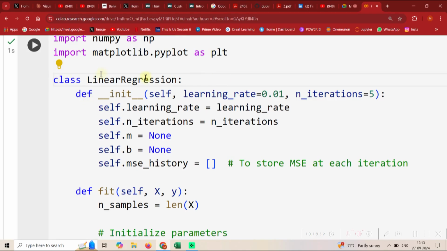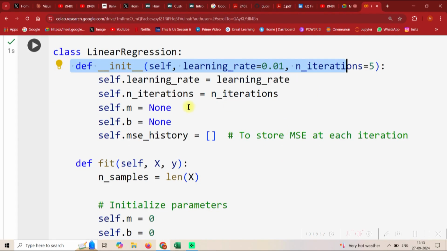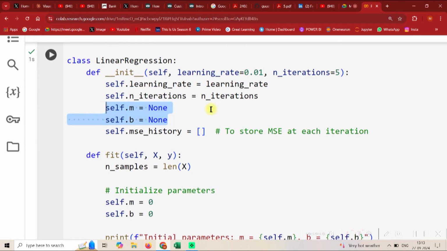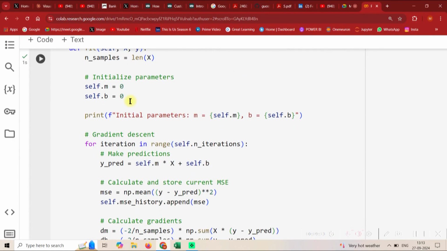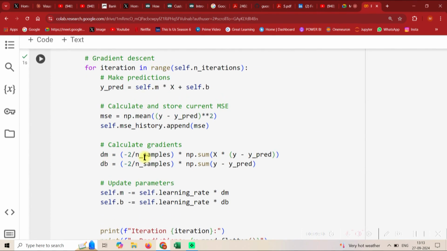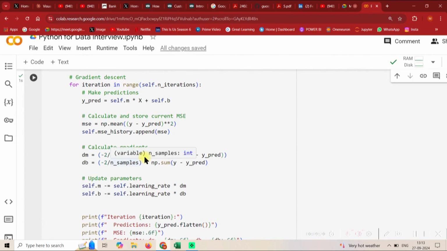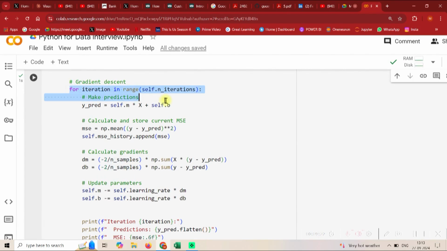So, guys, I'll be telling you line by line so that we don't miss anything. We are creating a class, and then we are defining the init of it. This is essentially the constructor. Then I'm setting up the learning rate, the iterations, the m, and the b. M and b are basically from y equals mx plus b. I'm also having a variable to track my mean square error. And then I have initialized parameters. These are the initial parameters, and now I want to find their optimal value, which is the task you have been assigned in linear regression.